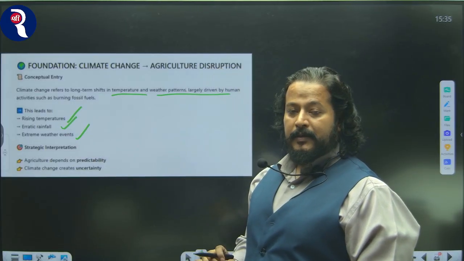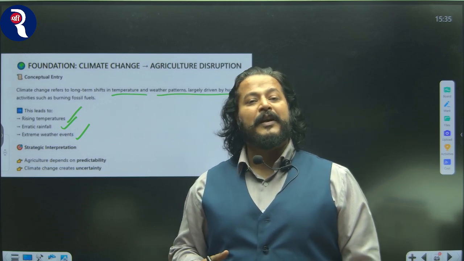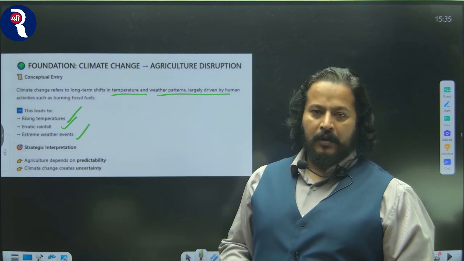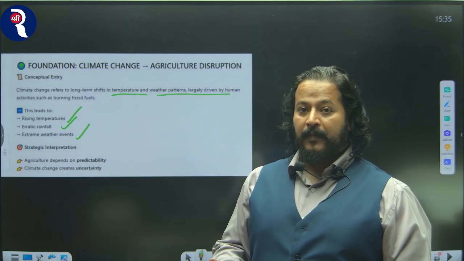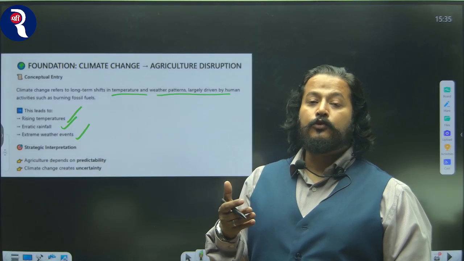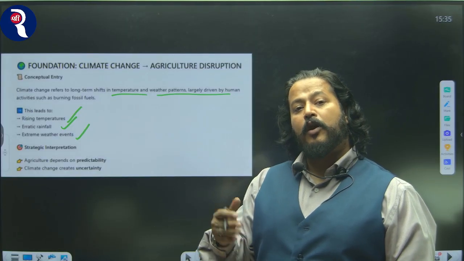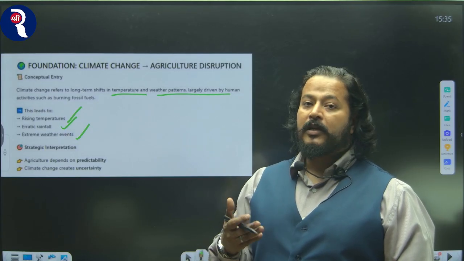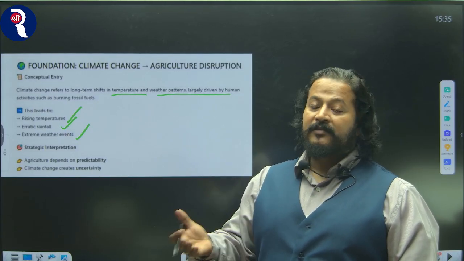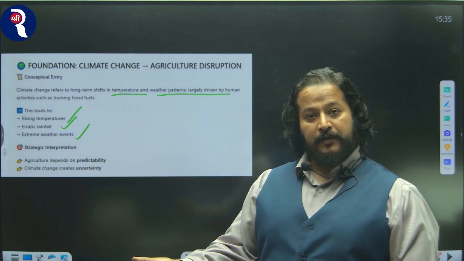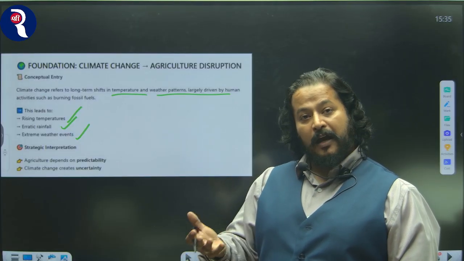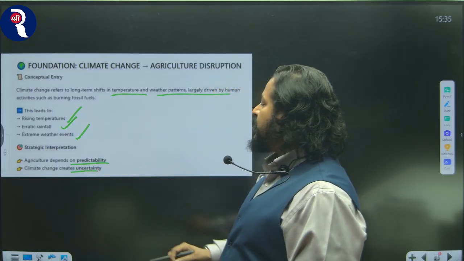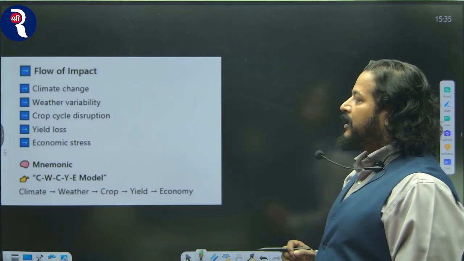Now the problem is that when we have unpredictable, erratic rainfall which we cannot predict, it will lead to losses because agriculture depends on predictability. If you cannot predict the weather, agriculture cannot sustain. And this climate change is changing the weather pattern, because of which it is becoming unsustainable. So agriculture depends on predictability and climate change creates this uncertainty leading to losses.